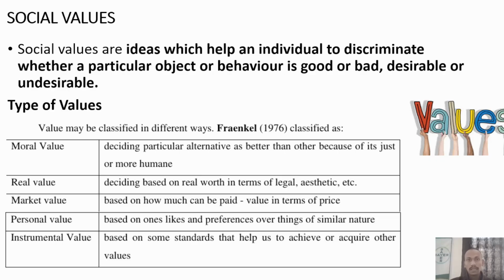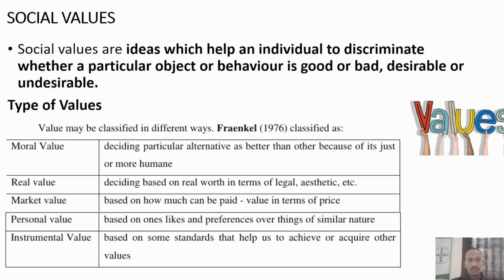Then there are different types of values in society, and different scientists have categorized values in different ways. One of them was classified by Frankel in 1976 into the following values.